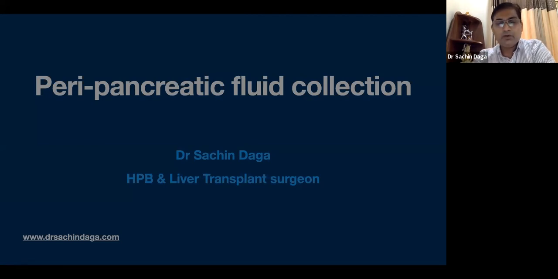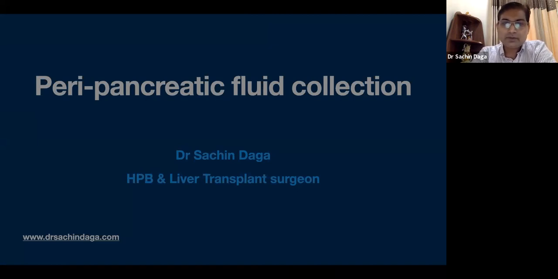So peripancreatic fluid collections are a frequent complication of pancreatitis. As Birappa sir said, about 80% of them recover with mild disease, but the remaining 15 to 30% may develop complications. These range from just peripancreatic free fluid, to a localized collection or cyst, to necrosis, or extensive necrosis which is spreading to the adjacent structures.